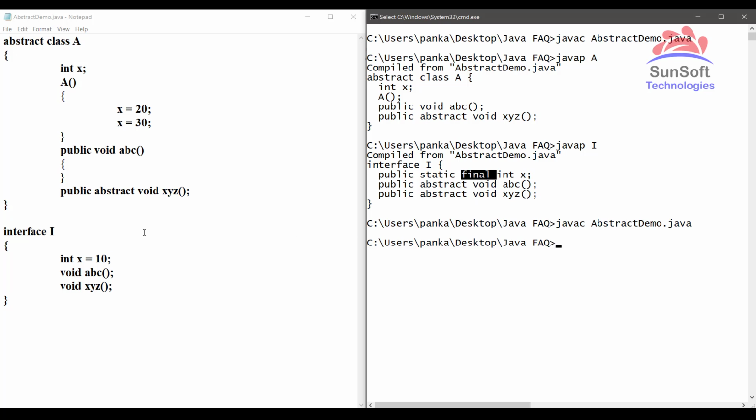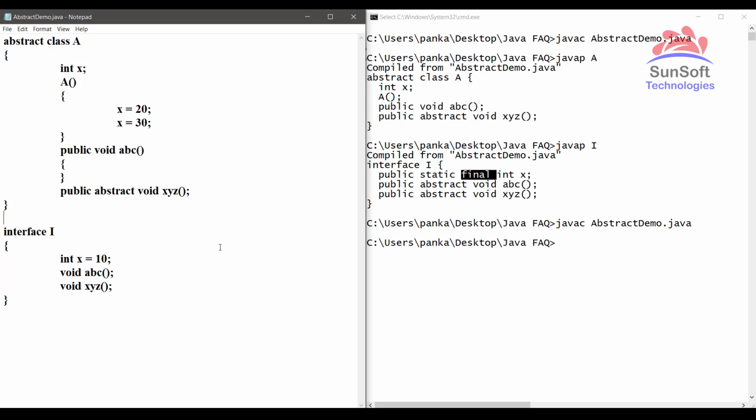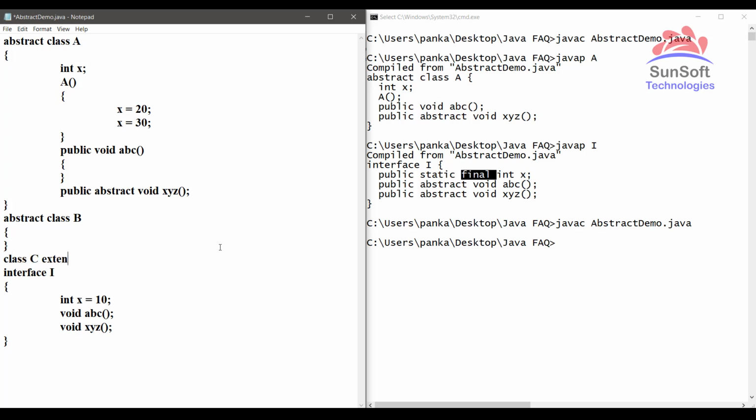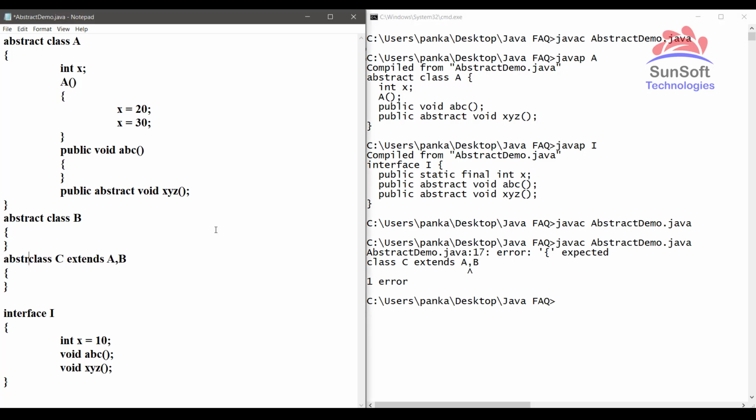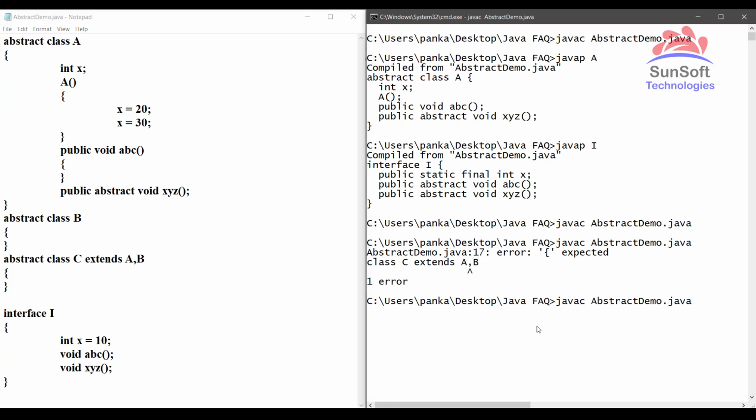And then the other difference: abstract classes don't support multiple inheritance. So if I take here abstract class B and one more abstract class C, or just a normal class C extends A comma B. Now if I try to do this, it will show me an error. So see, it is showing me an error. Even if I declare this class as abstract, then also you can see here it will show me a compile time error.